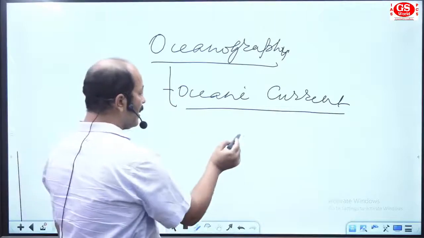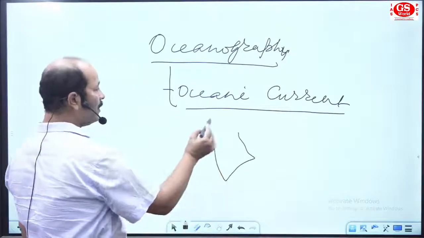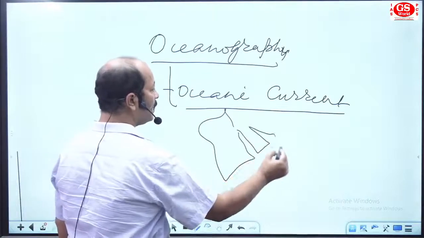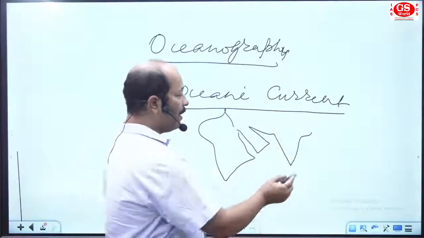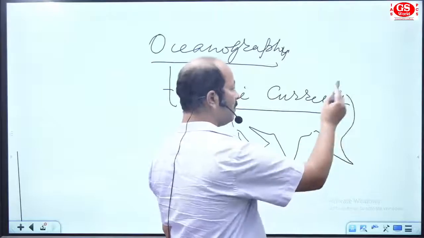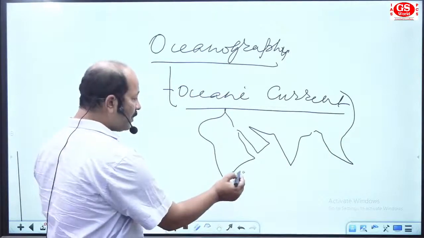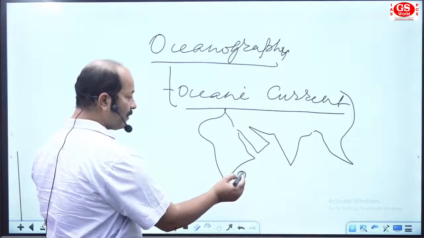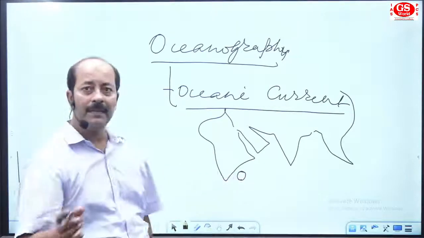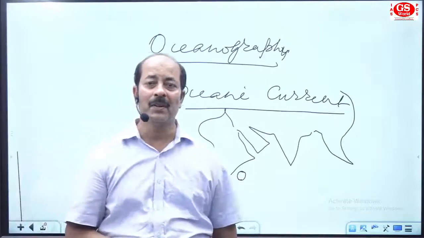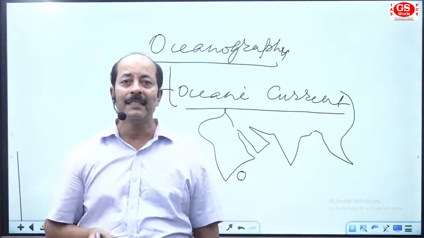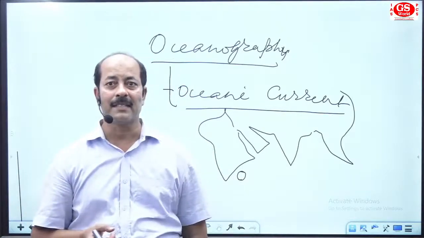You can see it like this. Here you have Africa, then you have Saudi Arabia, then you have the Indian area, then you have Southeast Asia and Australia. Here we will find one location. This is a small island in the southeastern part of Africa. This island is named Madagascar.